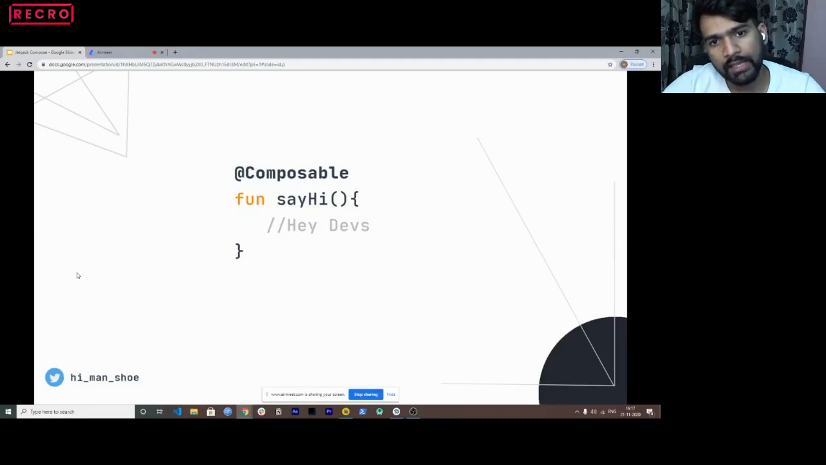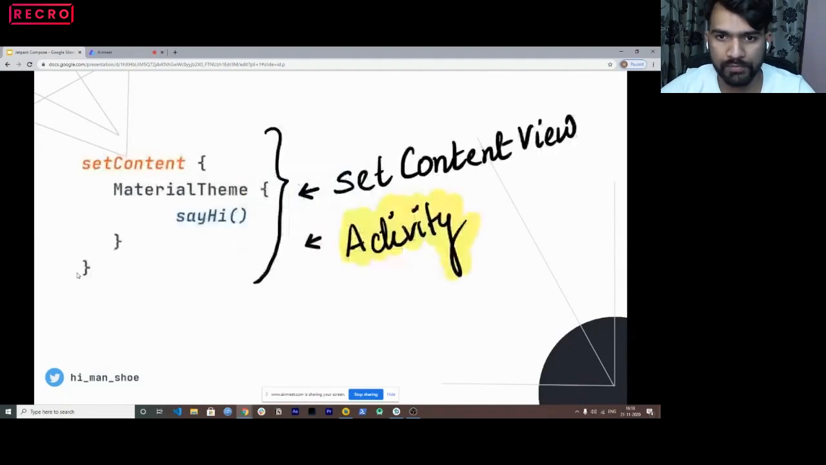So here in this function say hi, we are annotating it with composable, which means now this function has to render UI. It can be done based on certain conditions, let's say a certain UI set or certain data set which we provide. But the main function of this say hi function is to redraw your UI. So inside this, whatever we are going to write would actually populate as a UI in our Jetpack Compose.